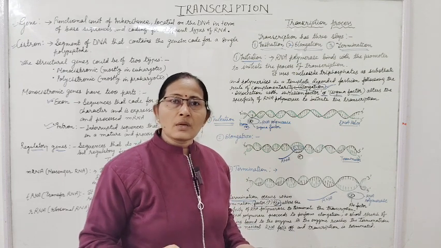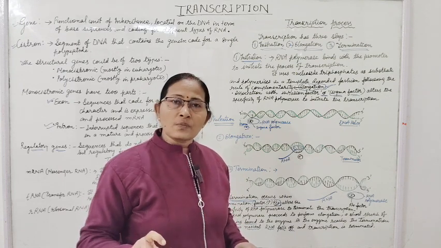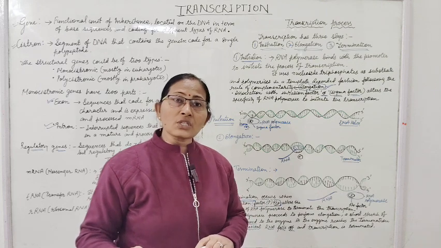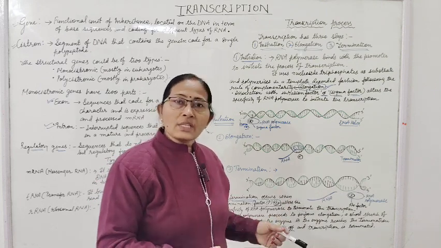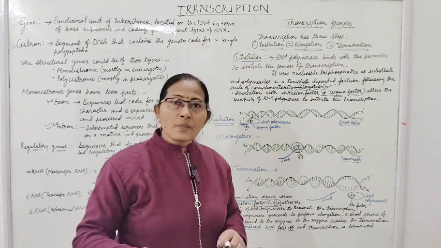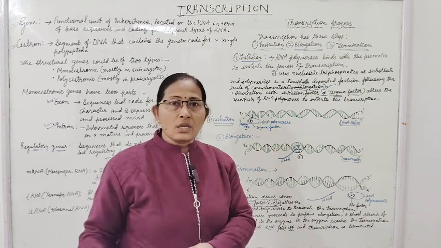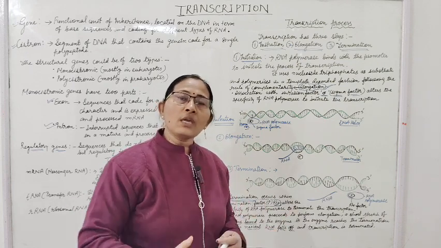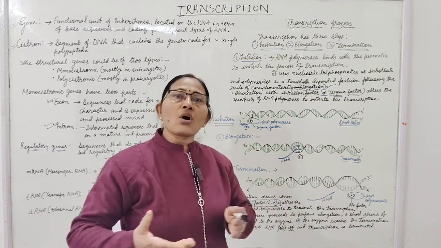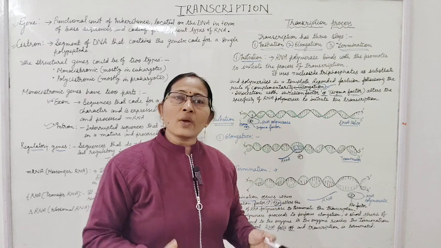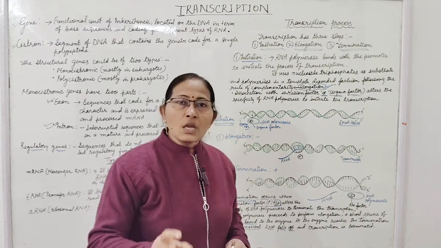A gene is a sequence of bases, and this sequence of bases is present on the DNA. And we know that DNA is the hereditary material. So gene also will be, because gene is nothing but a sequence of bases, a sequence of base pairs.